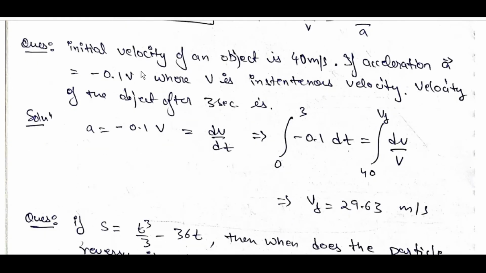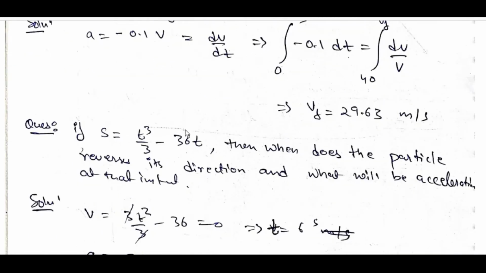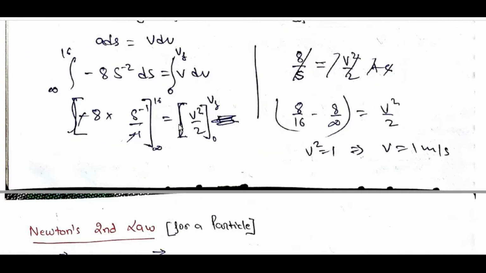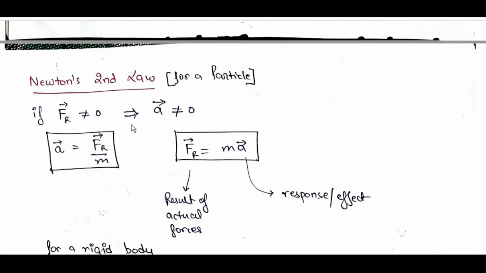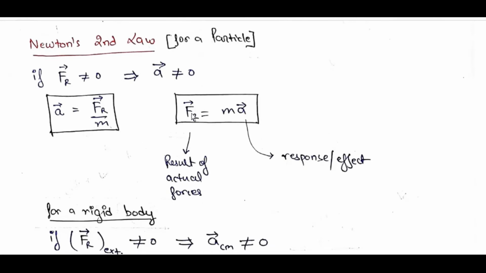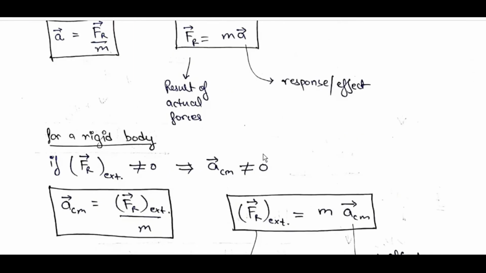A bar is given in terms of v, then initially dv by dt is equal to... then we take this side, we can do this. These are all basic Newton's second law for a particle. If F_r bar is not equal to 0, a bar is not equal to 0, a bar is equal to F_r bar by m, F_r bar is equal to m a bar. Resultant of actual forces, a bar is the response or effect.